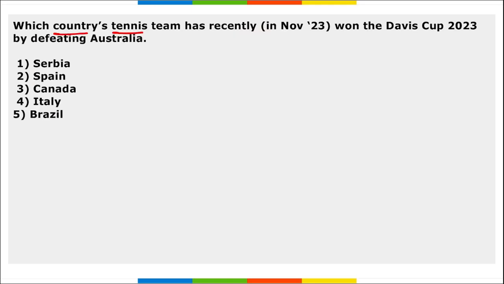Next, which country's tennis team has recently won Davis Cup 2023 by defeating Australia in the finals? So it is Italy. Italy's tennis team, they have recently won the Davis Cup 2023 by defeating the Australian team in the final, right? This Davis Cup, this is related to which sport? This is related to lawn tennis.